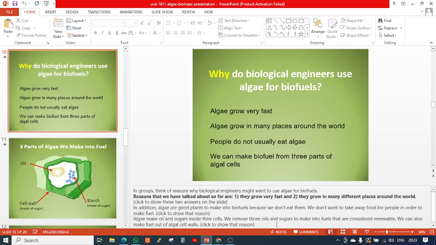Then the fourth point is that we can make biofuel from these three parts of the algal cell. This is a very important factor. If you collect some biomass, for example wood, and you want to burn it or convert it to biofuel, like gasify it, only 50% conversion takes place.